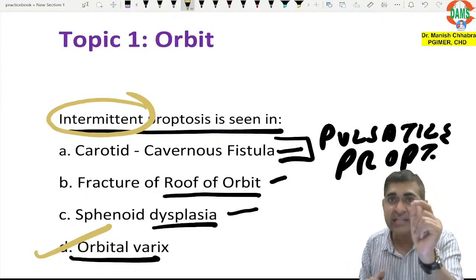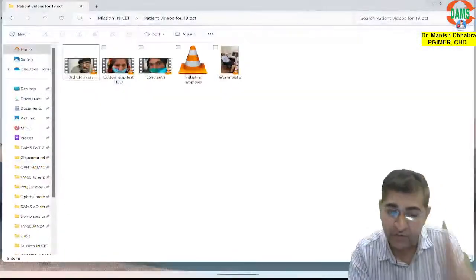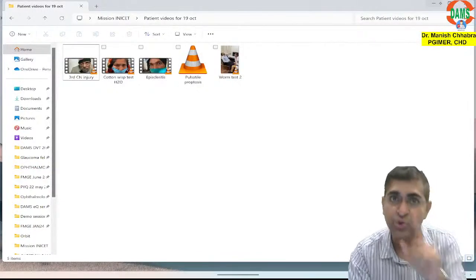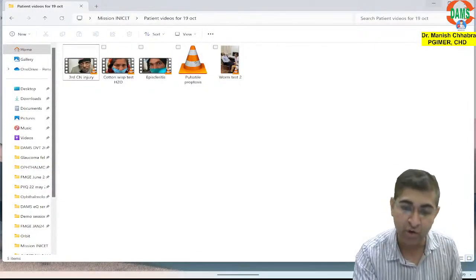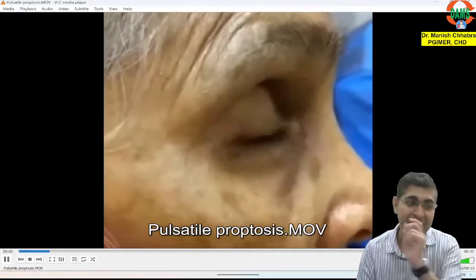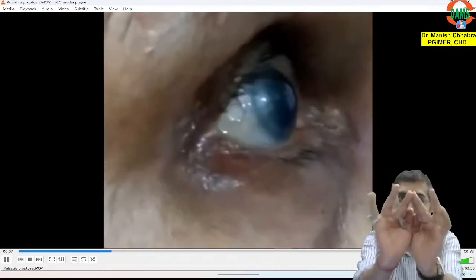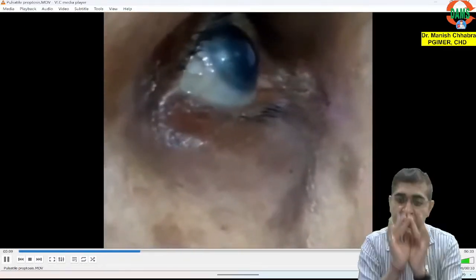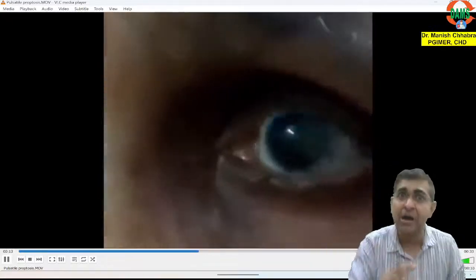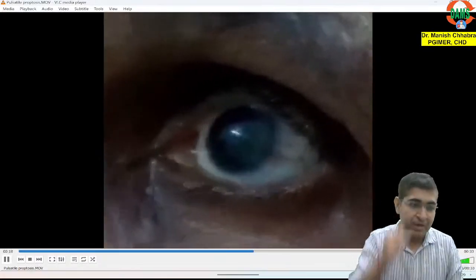Yes, and as I always say, if you see the patient, you will never forget it. Now I am going to show you the video of a patient with pulsatile proptosis. Can you appreciate the patient with pulsatile proptosis? Dhak dhak dhak dhak. This patient had a history of trauma leading to a corticocavernous fistula. Is it understandable? Can you appreciate pulsatile proptosis?